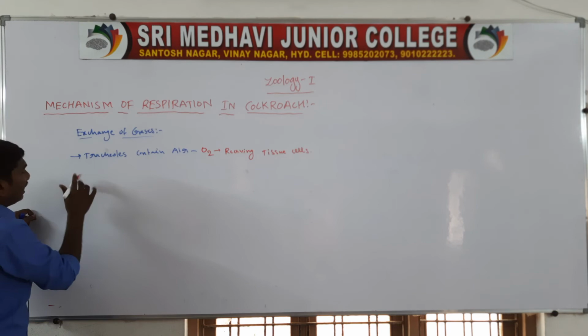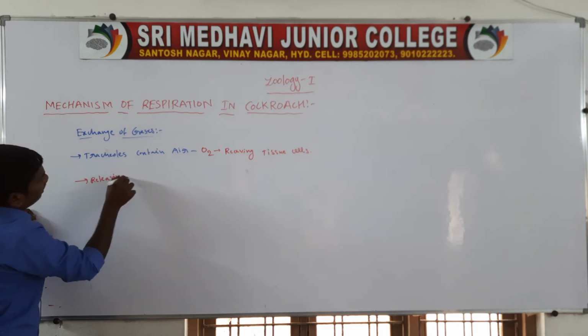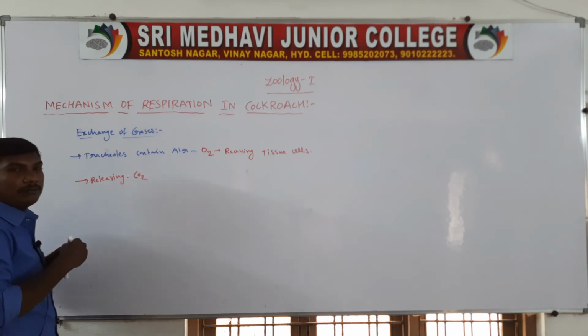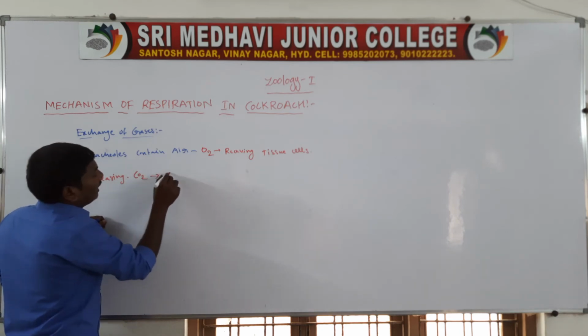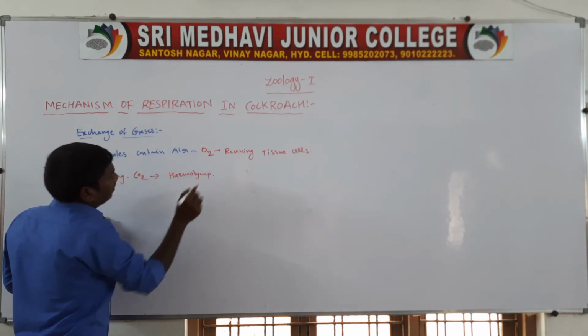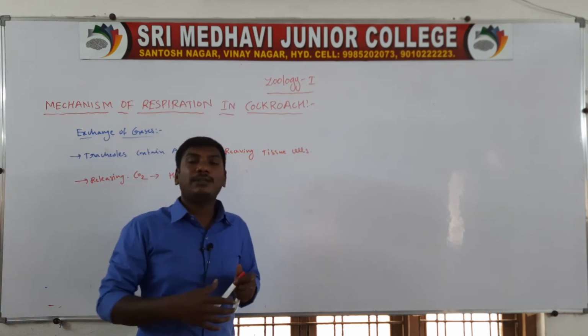The tissue cells release CO2 from the tissues to the hemolymph. A major amount of the carbon dioxide is transported by the hemolymph.